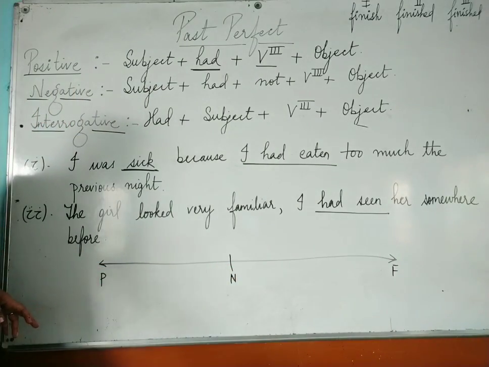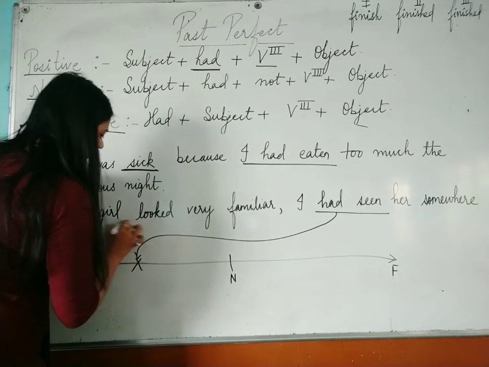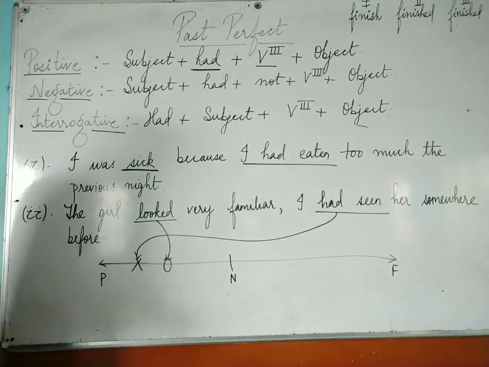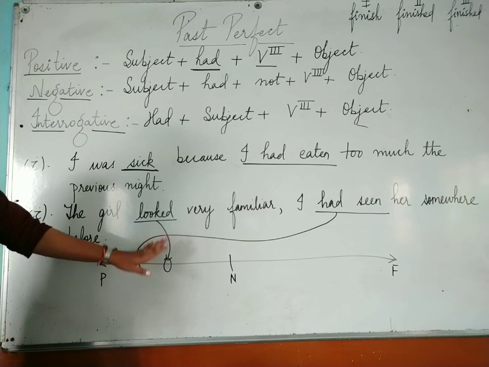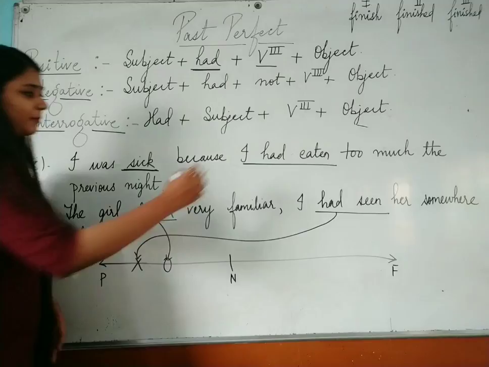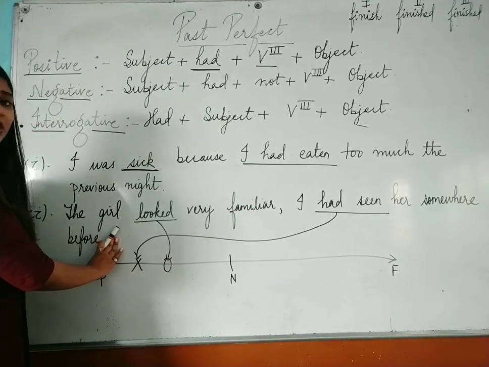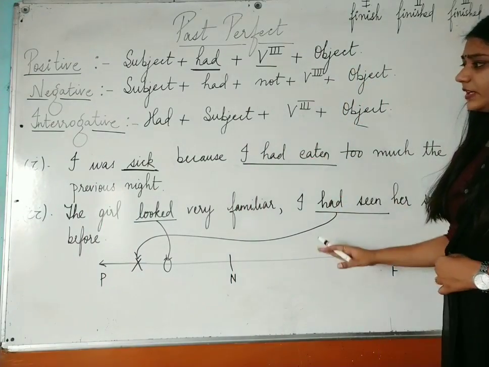So over here what will happen? This particular incident has happened before, and then over here we are talking about this particular action. So we will understand that the first part of the action is completed before the second part of the action. When there are two or more past actions, the first part of your past perfect tense will happen before the second part of your sentence. I hope this is clear to everyone about your past perfect tense.